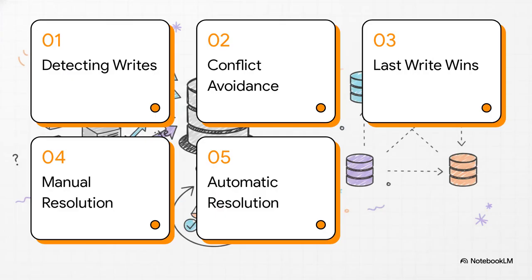Here is our roadmap for today. We'll start with Section 1, detecting concurrent writes. Then we'll cover four resolution strategies. 2, conflict avoidance. 3, last write wins. 4, manual resolution. And finally 5, automatic resolution.